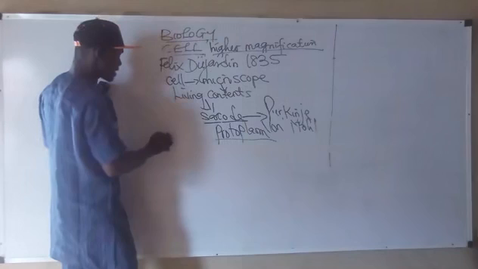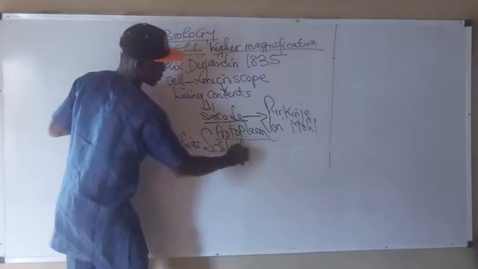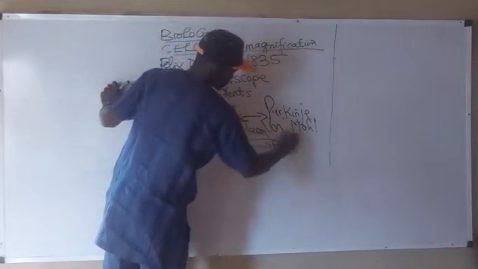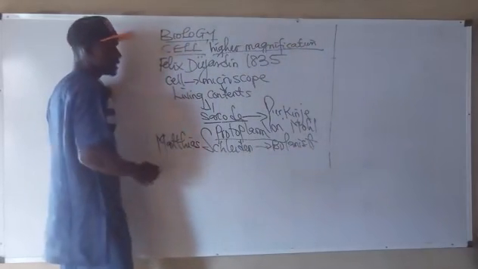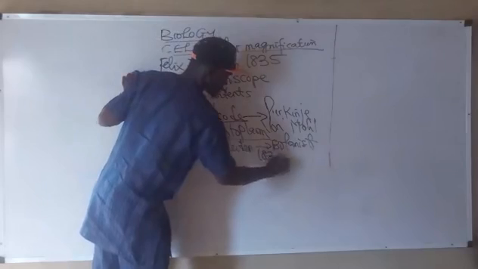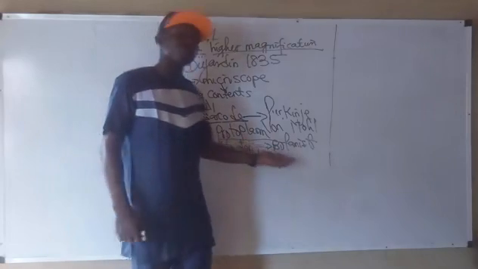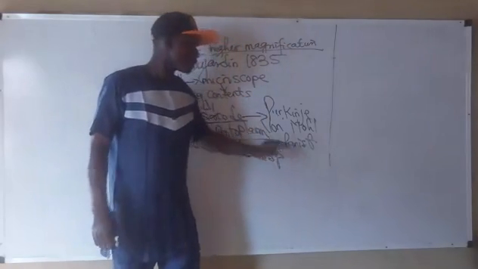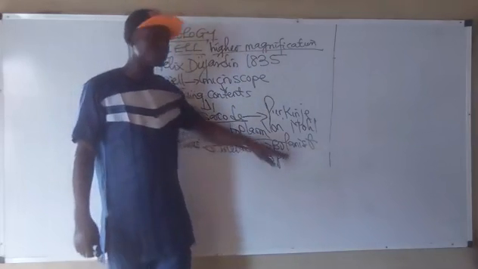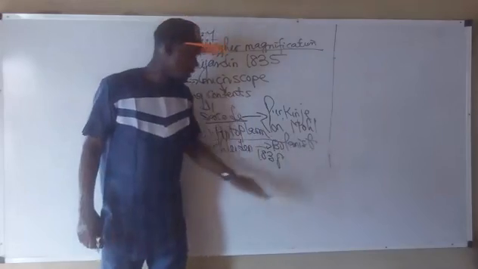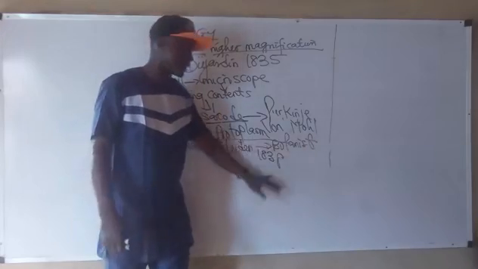Another scientist called Matthias Schleiden, he was a botanist. He stated in the year 1838 that all plants were made up of cells. Of course, the study of plants is called botany, and somebody who is a scientist in the field of botany is called a botanist. So he stated that all plants were made up of cells in the year 1838.